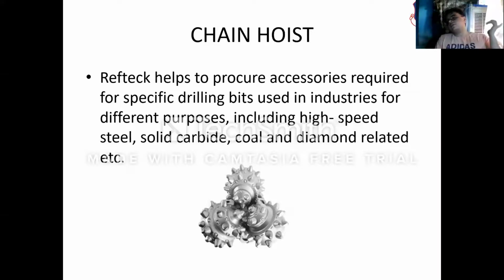These are all the different objectives for which the chain hoist is used, and different kinds of material are also used, such as diamond. So these are all the different types.